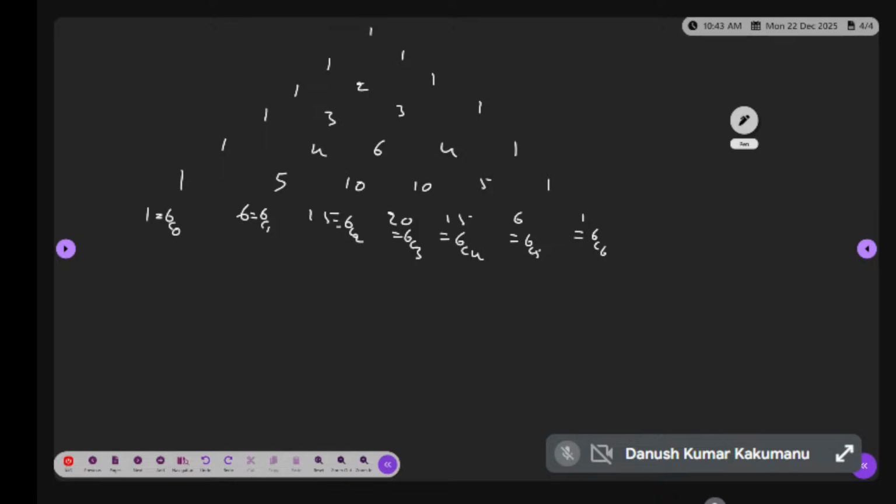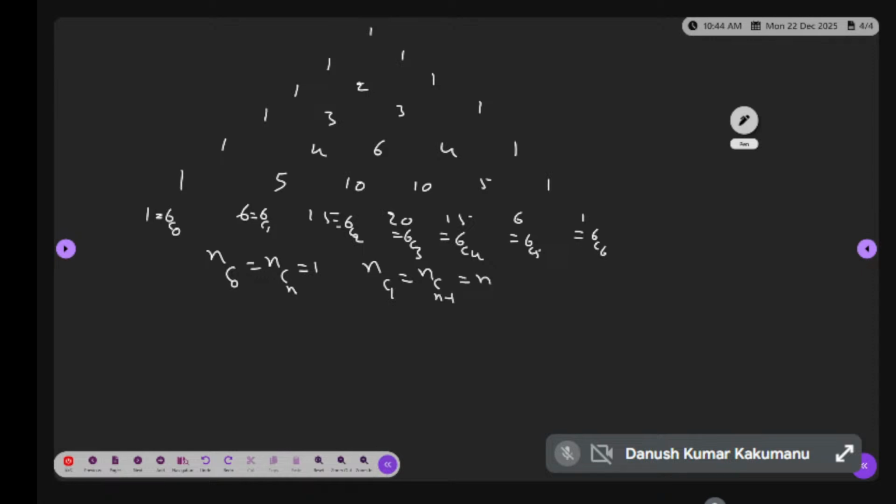Is it clear? If I say 5C1, what's the value? 5. 5C5 is 1, 5C1 and 5C4 are the same. So remember these values, especially nC0 and nCn, which are 1, and nC1 and nC(n minus 1), which are n.